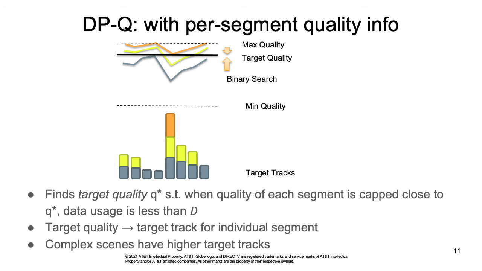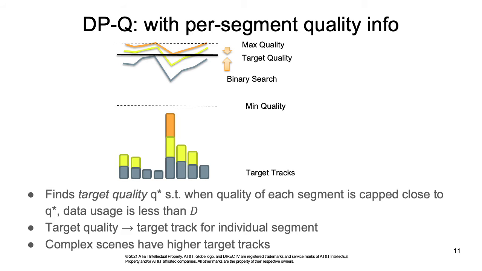This picture illustrates how DPQ works. It shows a video with 3 tracks, blue, yellow, and orange. For each track, the colored curve on the top represents the corresponding quality of the segments in the track. We see in the same track, the 5th segment has much lower quality than other segments, maybe because it has more complex scenes.